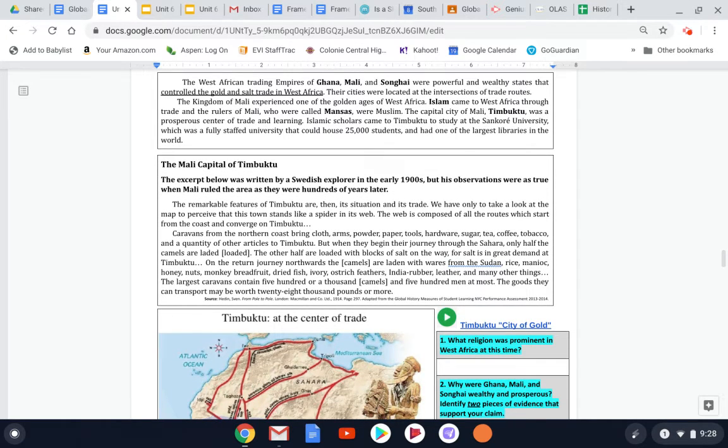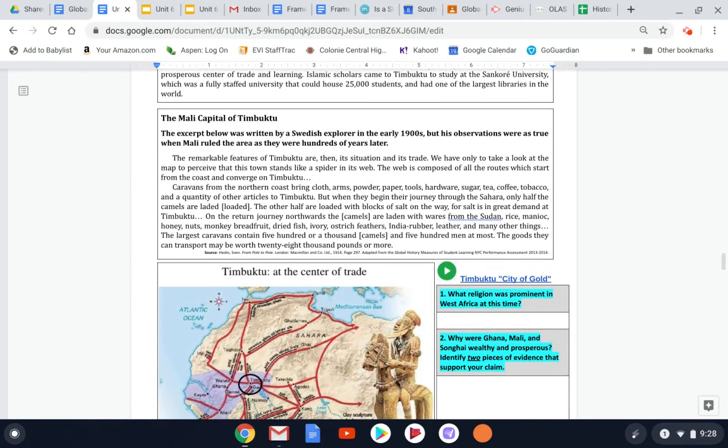Now, we mentioned the capital city of the Kingdom of Mali, which is the one that gets the spotlight during this unit. King Musa, that we're going to look at next week, is from the Kingdom of Mali and presides over the Empire of Mali. So the capital city of Timbuktu is going to get a spotlight during this unit.